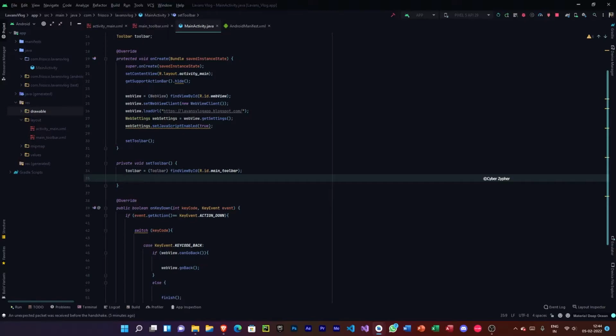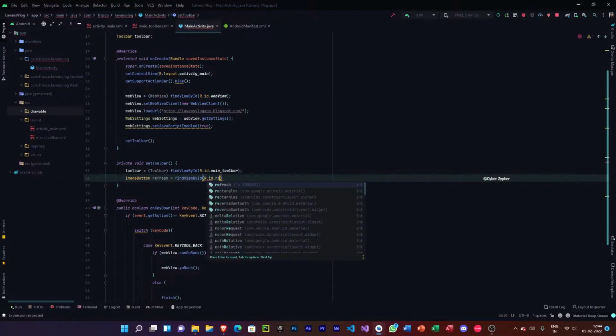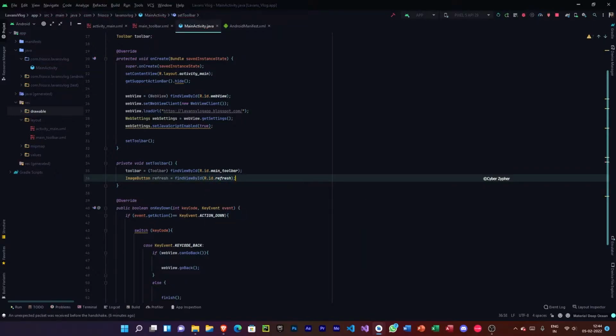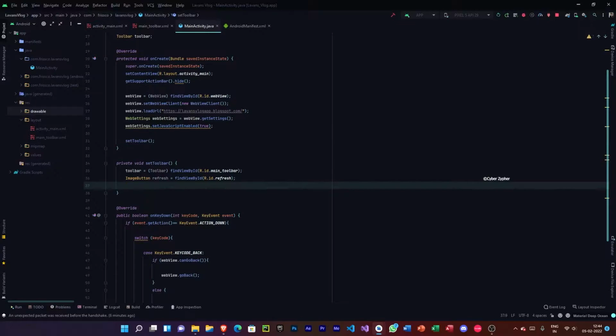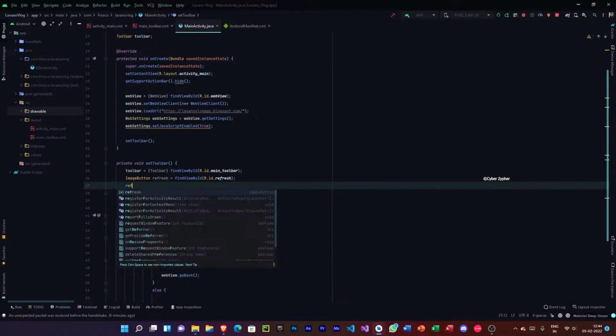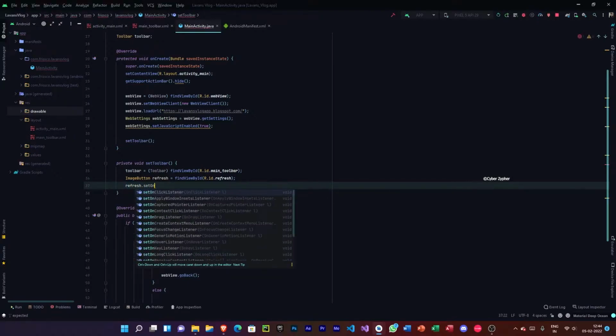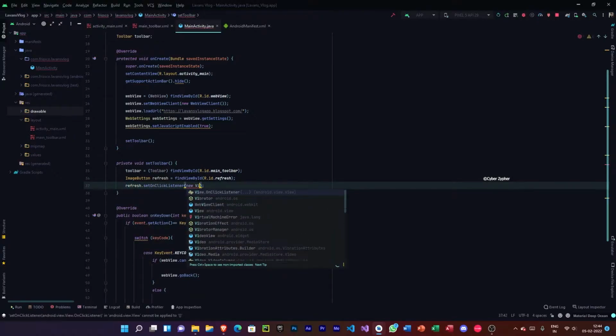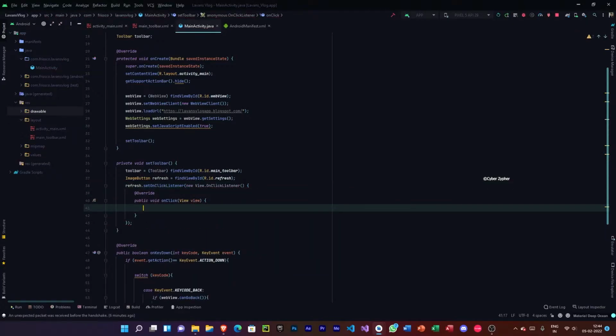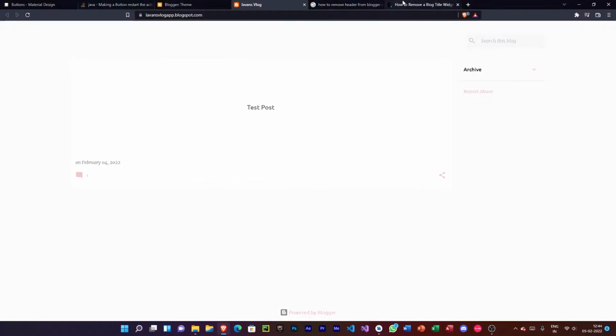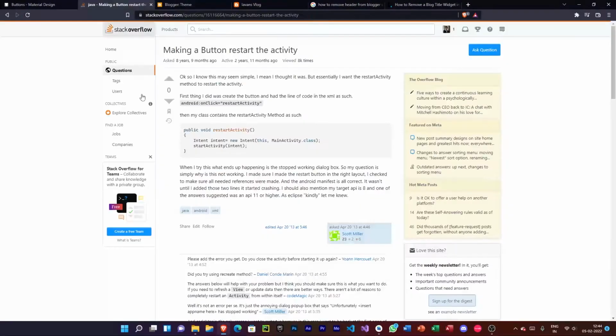Yeah, and then inside that, now we can just proceed with the functions of the button, which is the refresh button. So let's just type image button refresh equals find view by ID or dot ID dot refresh. Yeah, and then let's just proceed with the on-click listener. So let's type refresh dot set on-click listener new view on-click listener, and now I already have a code right here. So it is right here in the Stack Overflow.